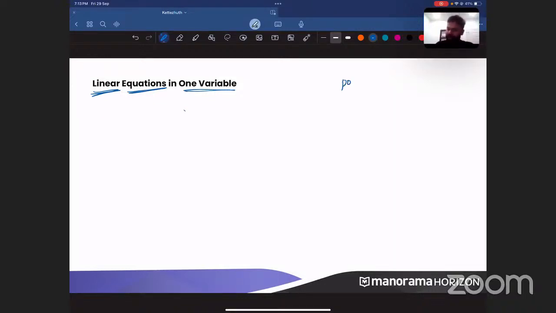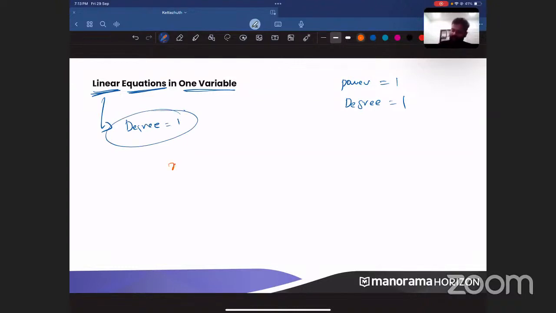So there are two things people have said. One is power equal to 1, and Bhavya has said that degree is equal to 1. Yes, these two are different things. Why they are different, I will tell you later. Okay, so linear means degree is equal to 1.